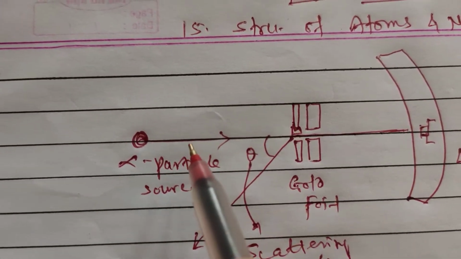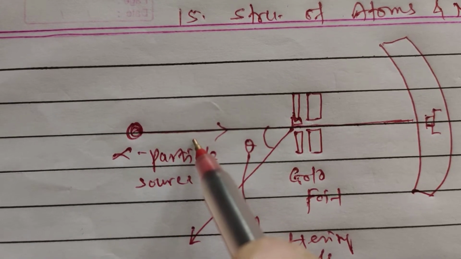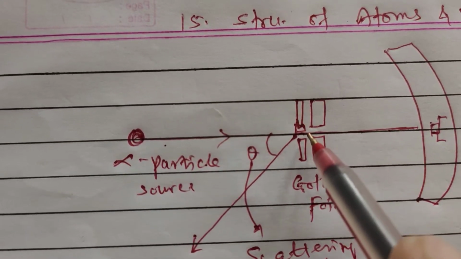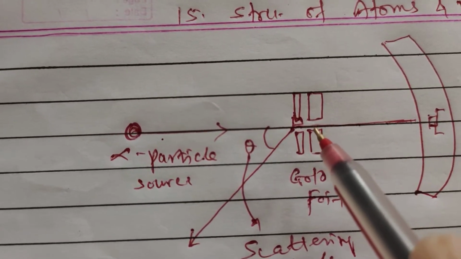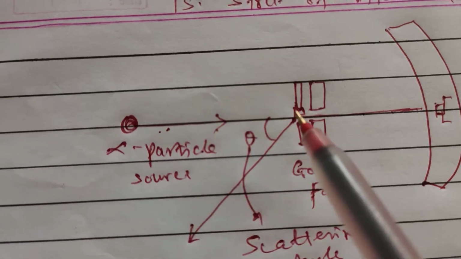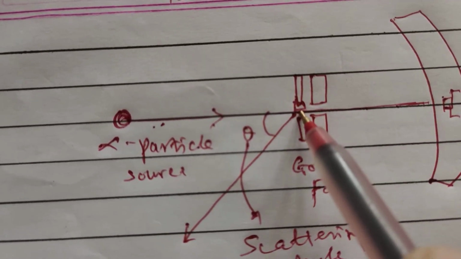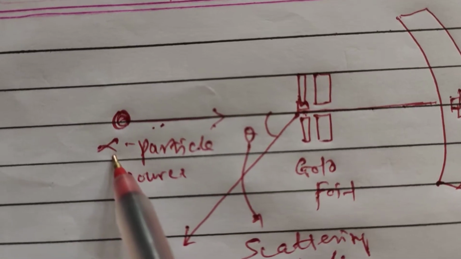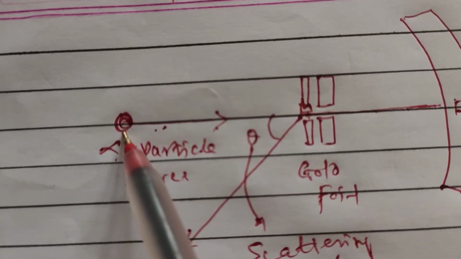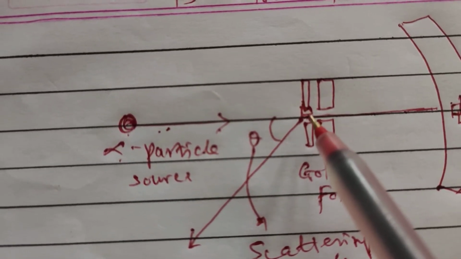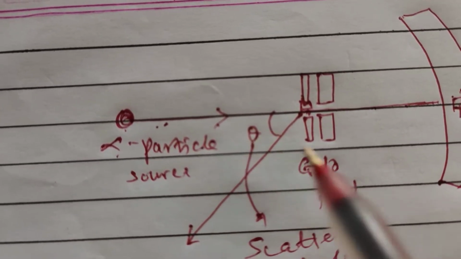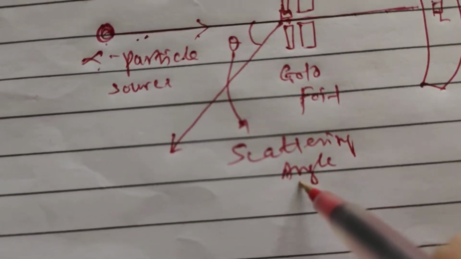The alpha particle is positively charged, and when the beam is incident on the nucleus of the gold, which also has a positive charge, the two repel one another. Therefore the beam of alpha particles is scattered through the angle theta or phi, known as the scattering angle.